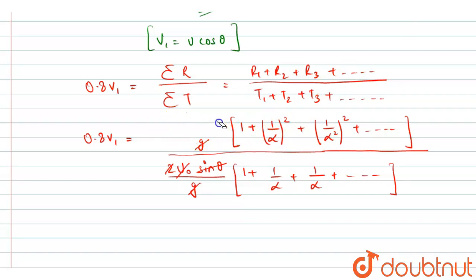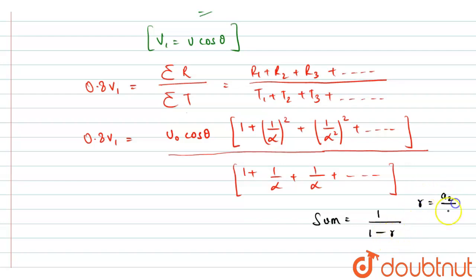Let me clear this out and write freshly. In the numerator we will be left with only u naught cos theta. Now this is a GP. In the numerator and in the denominator we have a GP term, and the sum of a GP for infinite terms is given as 1 over 1 minus r, where r is the common ratio.